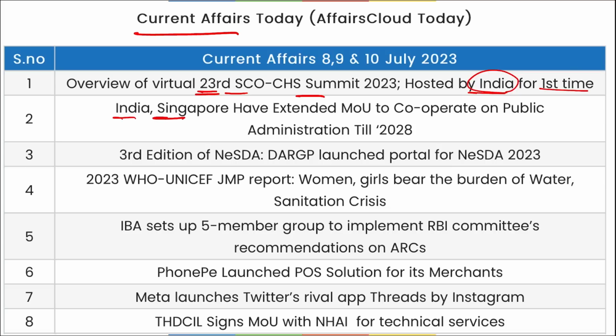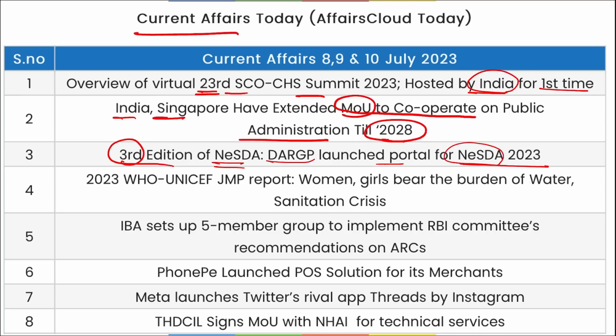Then India and Singapore have extended the MOU to cooperate on public administration till 2028. The third edition of NESDA, DARPG launched a portal for NESDA 2023. The WHO UNICEF JMP report was released, where they stated that women and girls bear the burden of water, sanitation and crisis. IBA set up a 5-member group to implement the RBI committee's recommendation on ARCs.